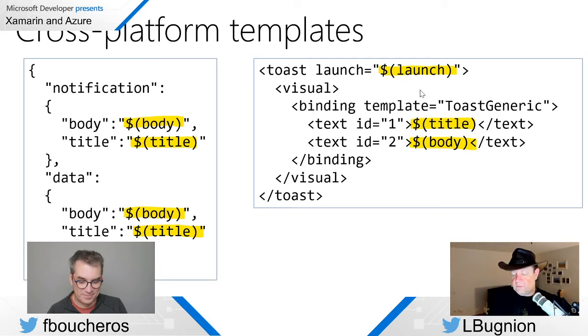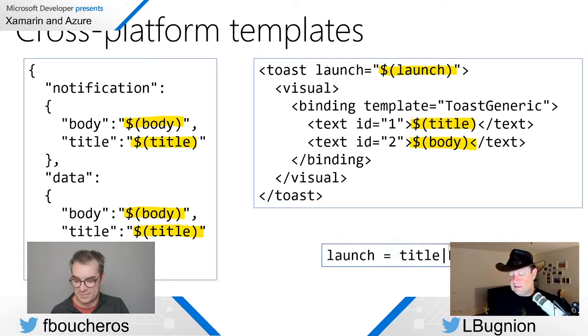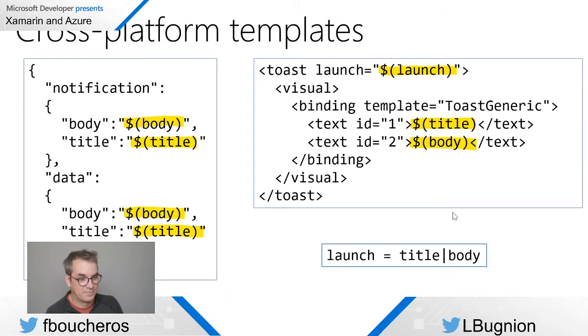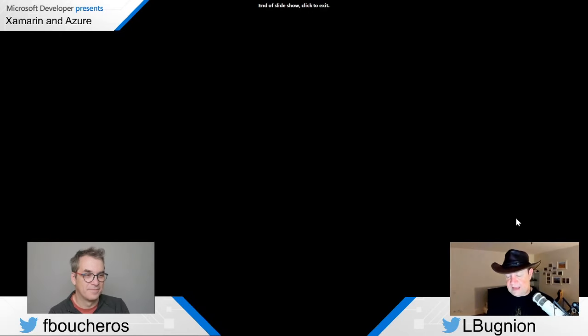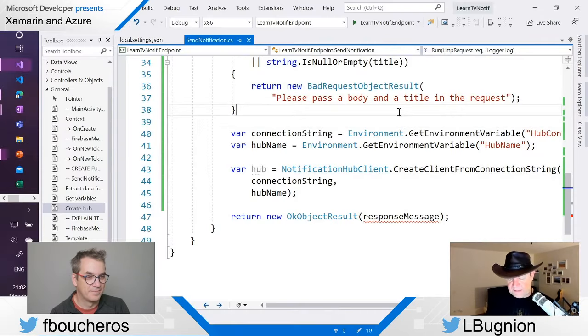And so I'm going to say, well, the launch is going to be under the form title, separator, body. And this separator here is just one character. When you implement that in production, you probably want to be a little bit more clever than that, because here, if this separator is part of the title, for example, then that's going to be an issue. But those are implementation details, I would say. Okay, so that's kind of the idea of the template. So hopefully that explains things a little bit.